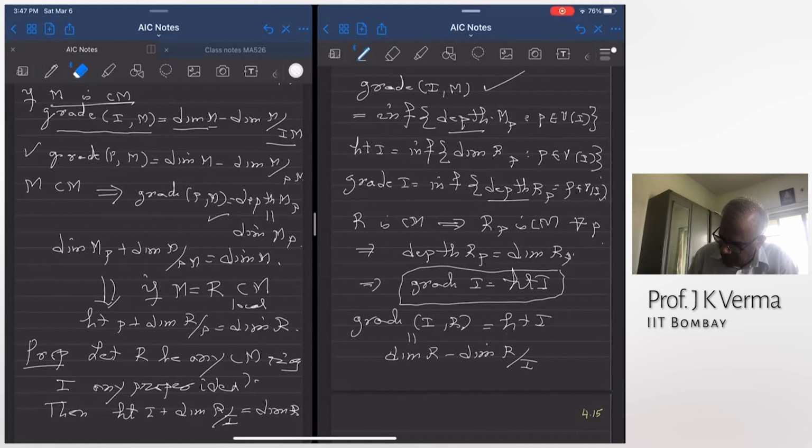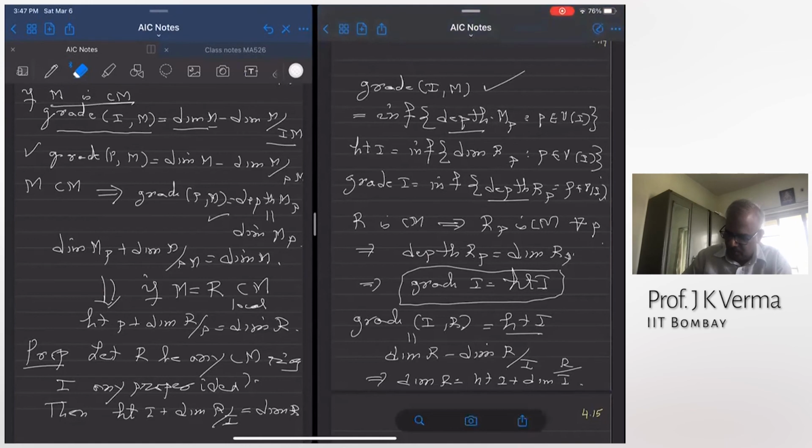So therefore, height of I is dimension of R minus dimension of R mod I, and that implies that dimension of R is height of I plus the co-height, or the dimension of I. So dimension of R mod I is also written as dimension of I, but there can be confusion with the module definition, so we write dimension of R mod I. So in an arbitrary Cohen-Macaulay ring, not necessarily local, for every proper ideal, height of I and dimension of R mod I will add up to dimension of R. This need not be true in a non-Cohen-Macaulay ring.